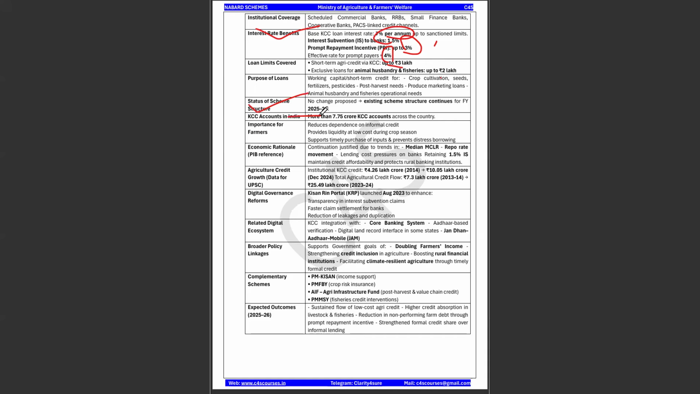And this is total amount of KCC in India and how it is important for farmers. And these are all some of the other aspects. Okay, what is the expected outcome? Low cost agri credit, higher credit absorption for the livestock and fisheries, and reduction in non-performing farm debts. Okay, these are all some of the importance of this MIS.